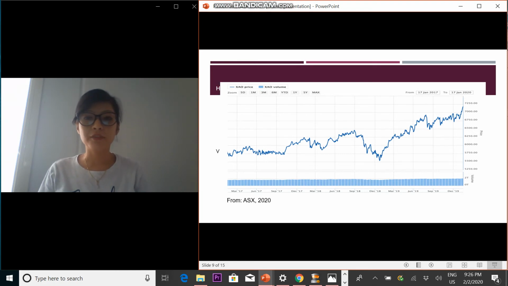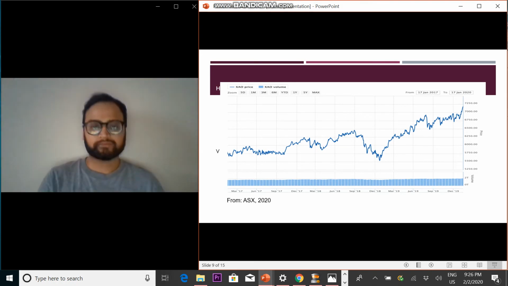Looking at the figure from 2017 to 2019, the points for All Ordinaries have risen from 5,750 points to 7,200 points. In December 2018, it fell to its lowest, 5,600 points. The reason may be the Royal Commission, which came into full effect in late December 2017.